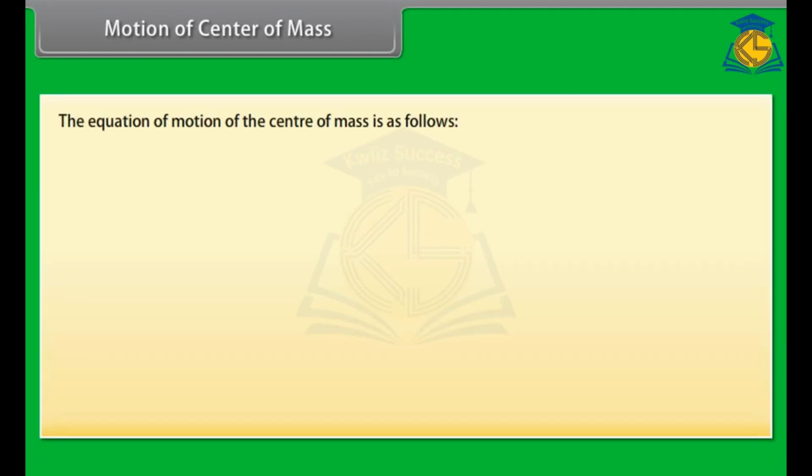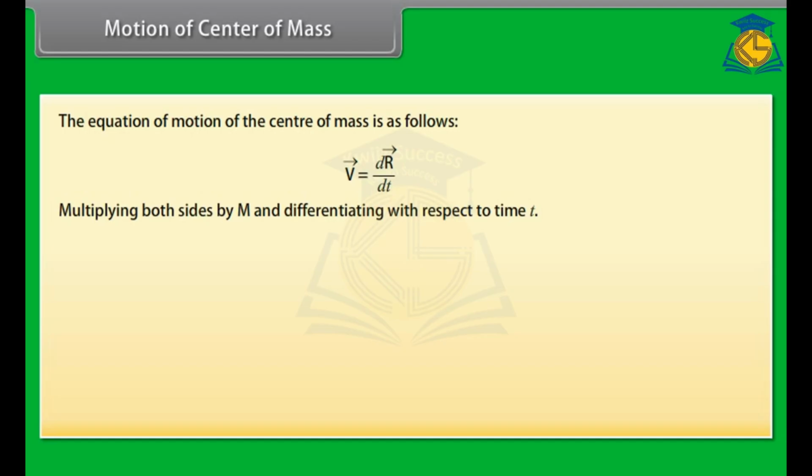The equation of motion of the center of mass is as follows. v vector is equal to dr vector by dt. Multiplying both sides by m and differentiating with respect to time t, we get m dv vector by dt is equal to m d square r vector by dt square. This equation can be written as m dv vector by dt is equal to F vector.